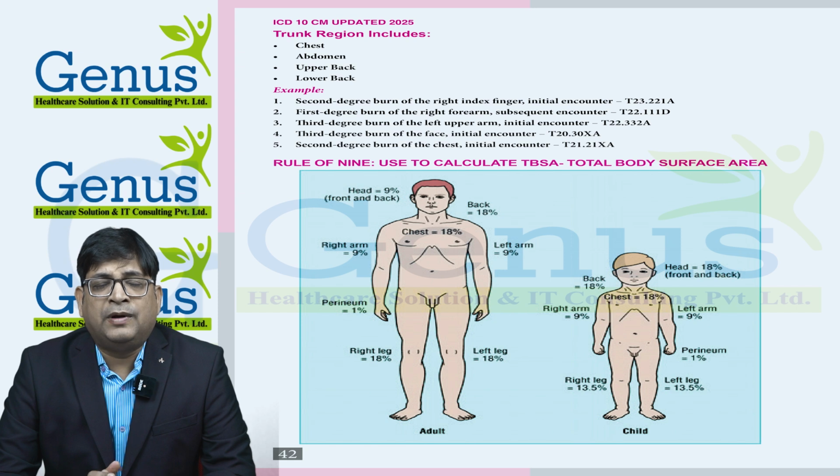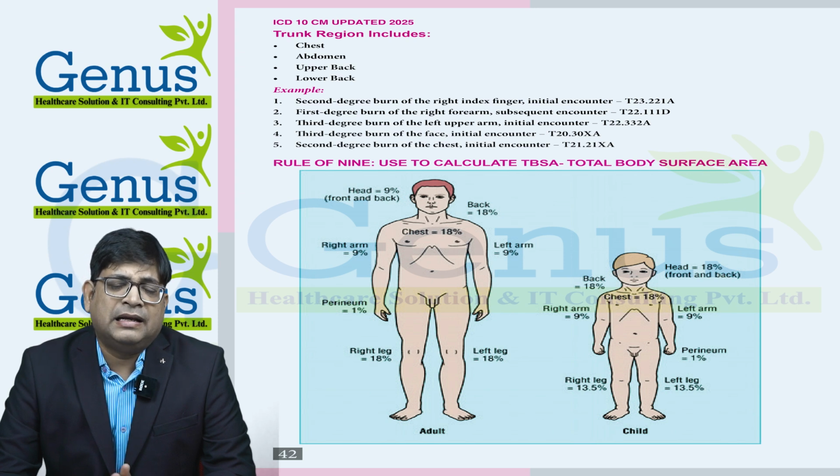Whenever there is no left or right mentioned, your 6th digit will be X. Check the next example, third degree burn of the face, initial encounter. It's a third degree, so our 4th digit is 3. It's T20.3, and for face it's 0. Then we do not have left or right, so X, and then A.